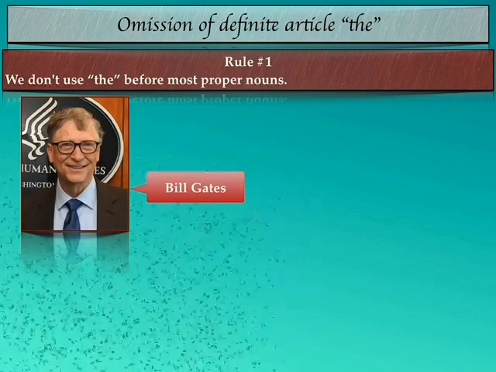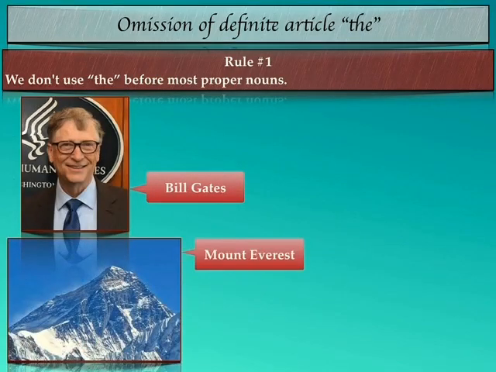The next example over here is that of Mount Everest. It's a name of a specific mountain. So that is also a proper noun, an individual mountain name. When we are talking about a mountain range, just like the Himalayas, there we have to use the along with it. But when we are talking about individual mountains, at that time we are not going to use the article the.